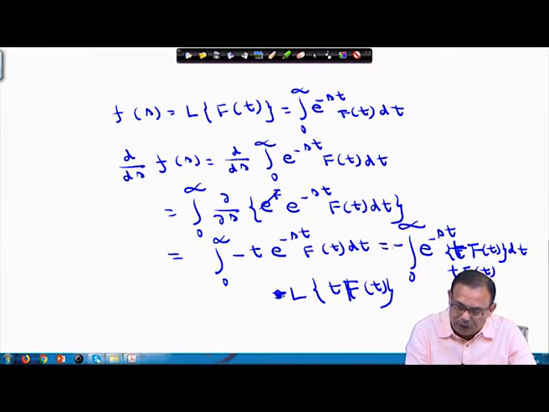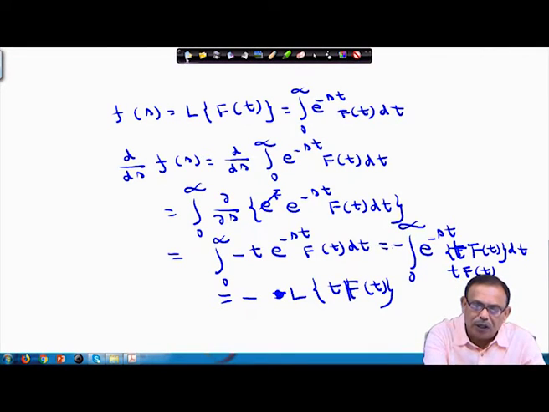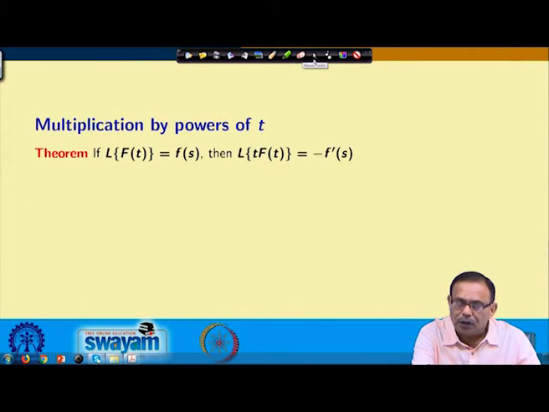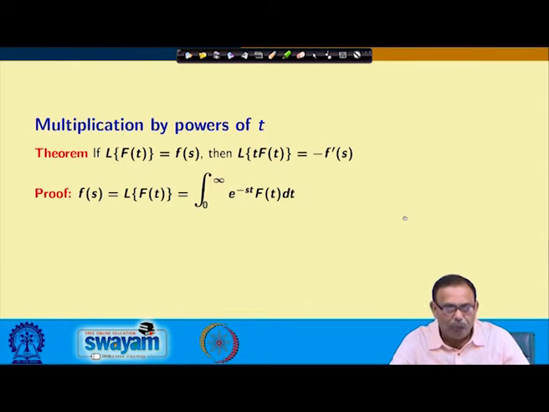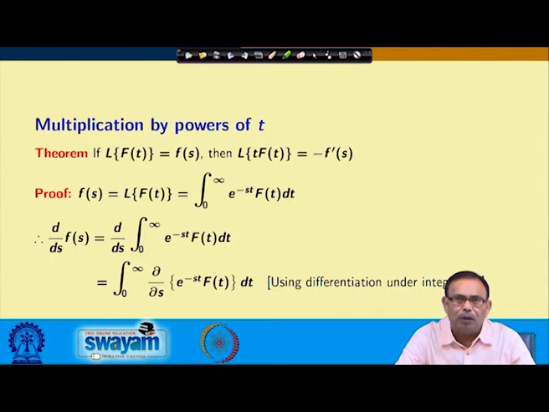I can write it simply: this minus sign is there, minus of Laplace transform of t f(t). So, Laplace transform of t f(t) equals minus d/ds of F(s), which is nothing but F dash s. Let us just see this once more. Your F(s) is this. From here d/ds of F(s) is d/ds of the integral, and using differentiation under the sign of integration, we write 0 to infinity del/del s of e power minus st f(t) dt.